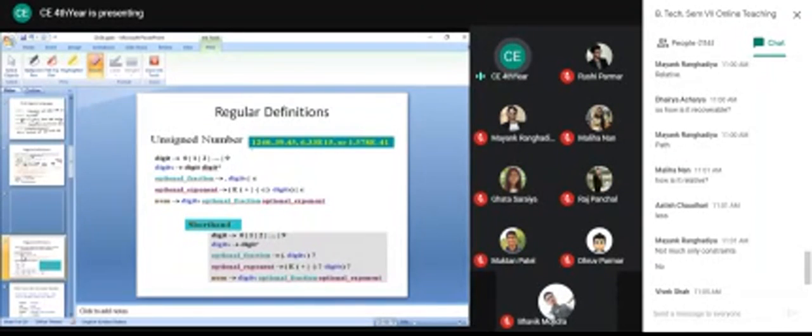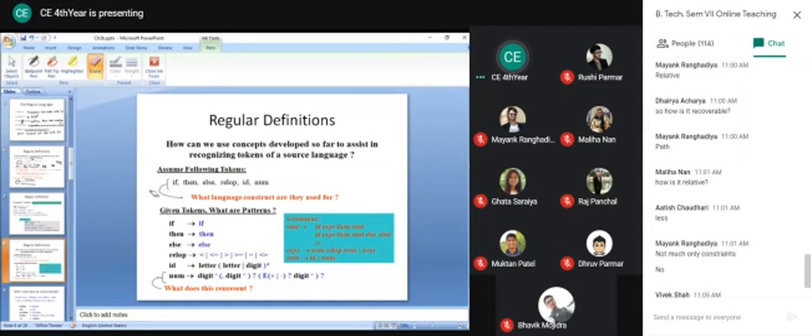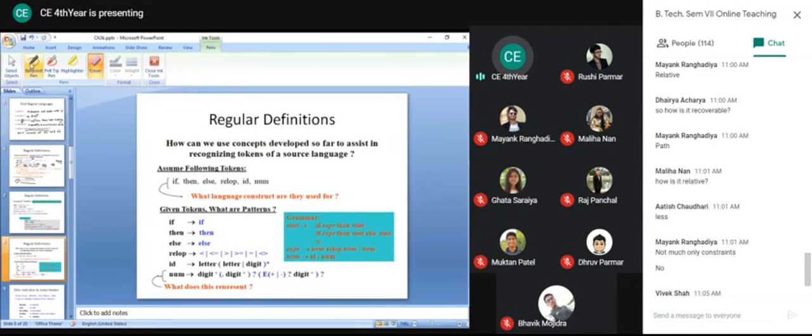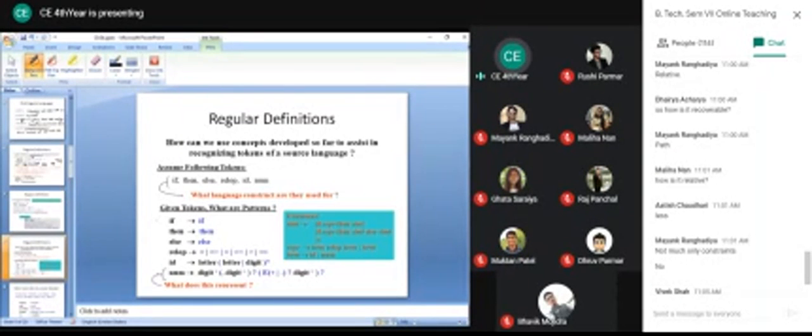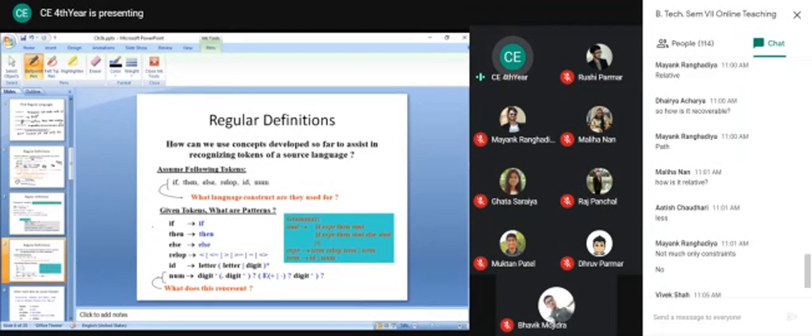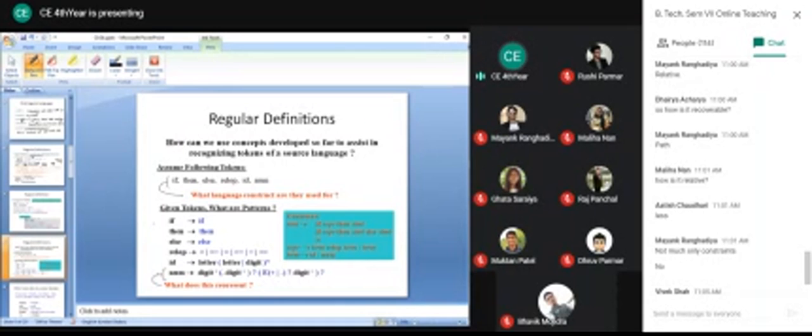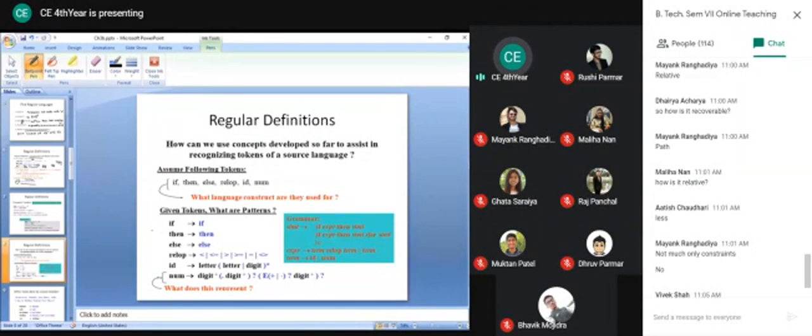That's why we are discussing these different regular definitions. So now let us focus on this. We know that we have certain keywords present in the programming language, which are actually required because they are part of the grammar, they indicate the flow of our program.